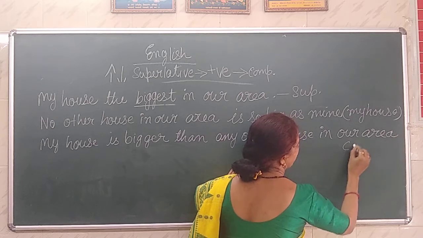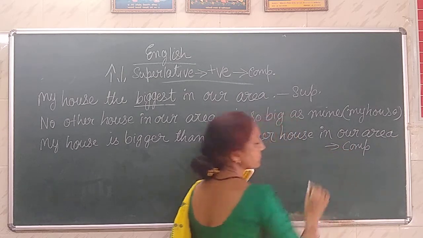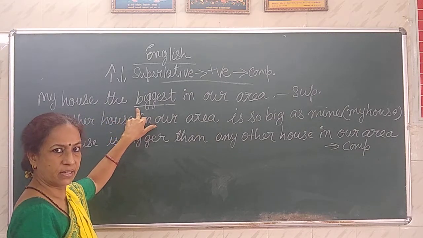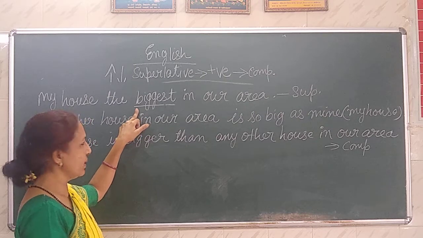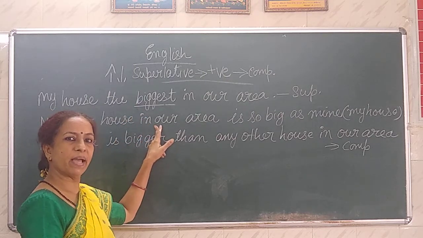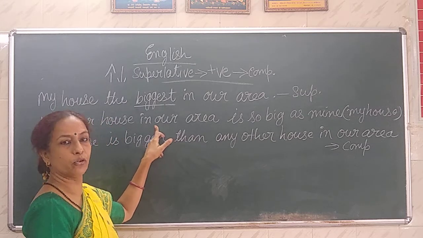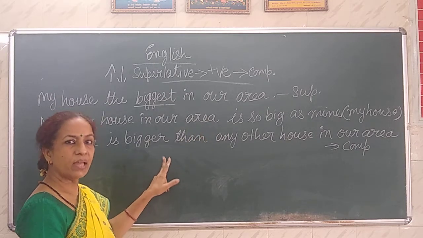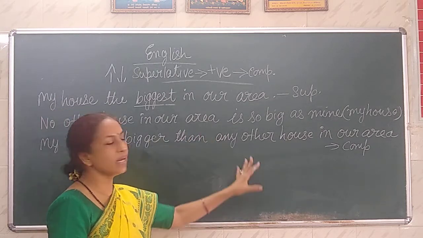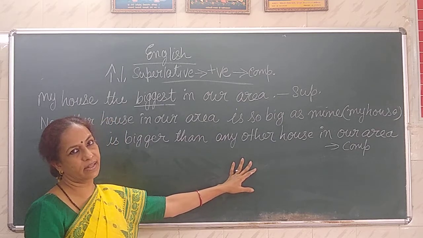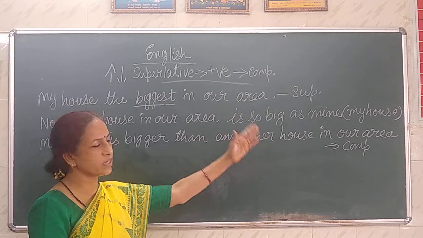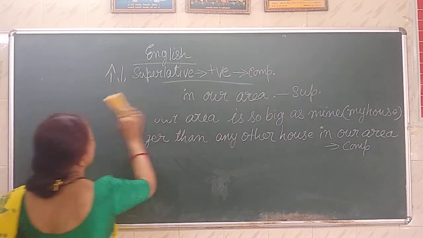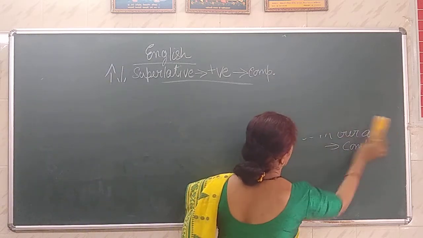And this is which degree? Comparative degree. Here, again I tell you, my house is the biggest. Why is my house the biggest in our area? Because as big as my house, no other house is there. So no other house is so big as my house. And that is why my house is bigger than any other house in our area. So this is the superlative, positive as well as comparative. Now I will take with the most.